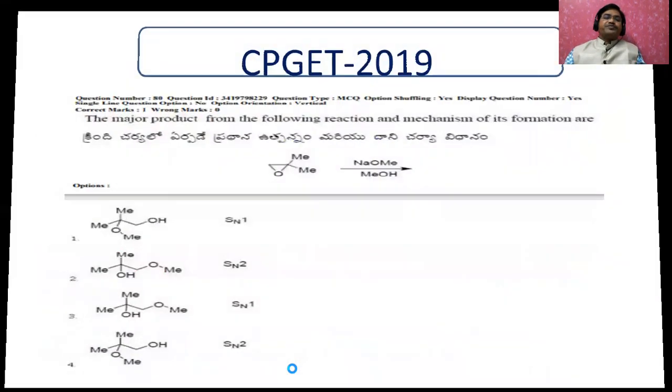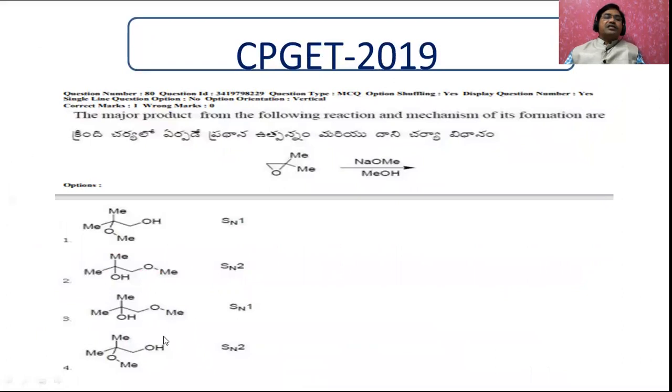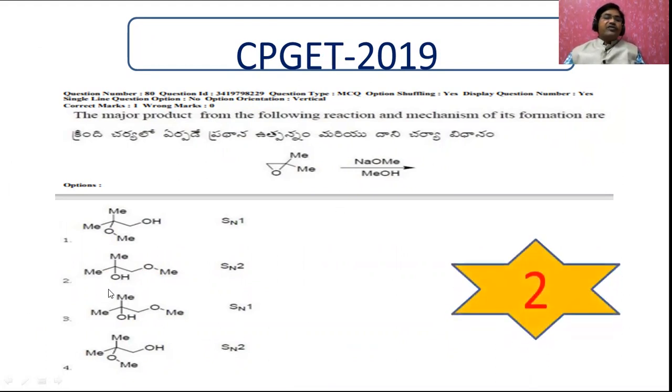This you remember. Now let us see this other one, the major product from the following reaction and the mechanism of this one. This is a ring opening reaction, and first of all, let me tell you the answer. The second one is the answer. Because it is a ring opening, because it is a cyclopropane, a highly strained one, the addition is going to happen in the opposite direction like this.